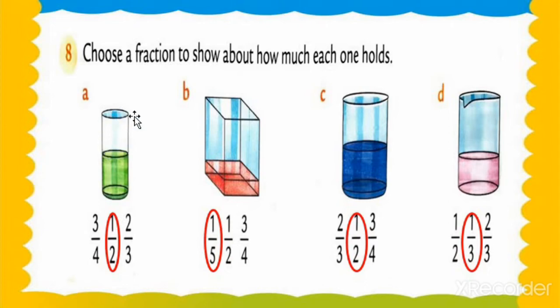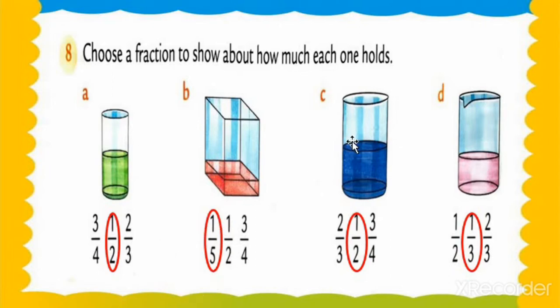The full border shows here, but it is not fully filled with this green color. It is filled half. It shows a fraction. How do we show the fraction? 1 upon 2. Then question B, a square type apparatus. See 1, 2, 3, 4 and 5. One part is filled, but how many parts are there in total in the apparatus? 5. This one part is filled, that's why we write 1 by 5, 1 upon 5.